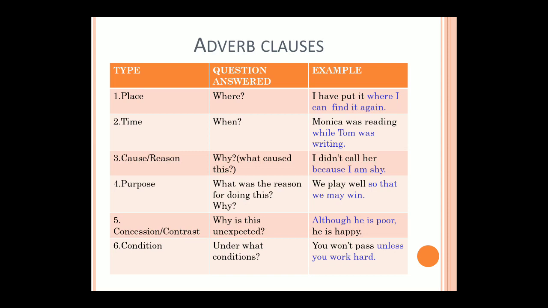Now, what and which we ask for noun clause and adjective clause. Here, for adverb clauses, there will be different types, so let's see how to identify them. "Where I have put it, where I can find it again." When I ask the question where to the main clause, I get my answer: where I can find it again. So that's the reason why it is known as place.